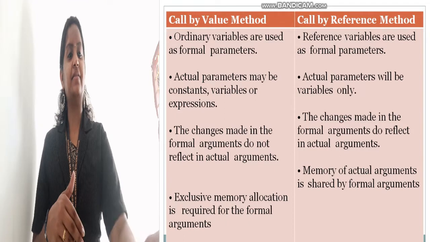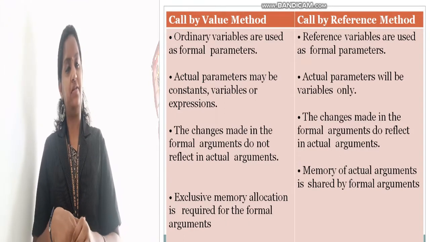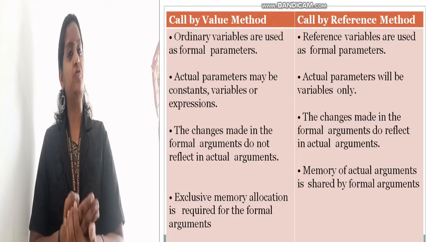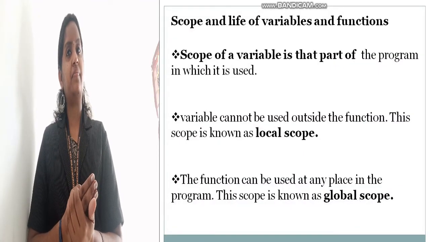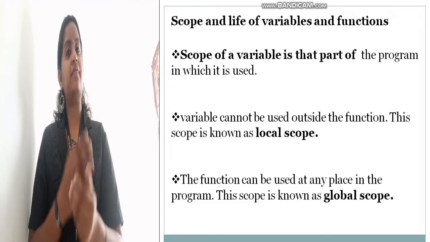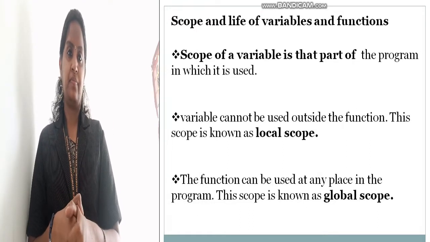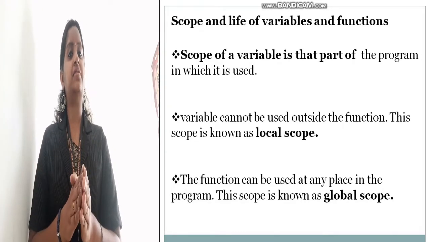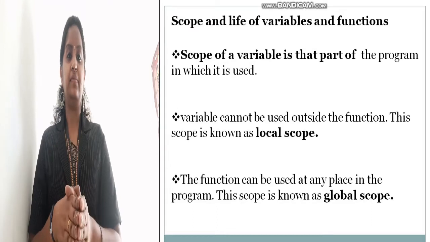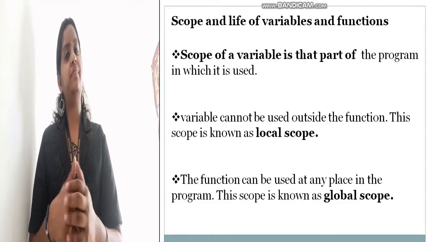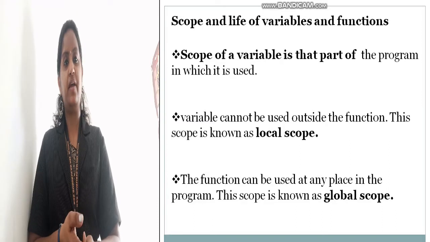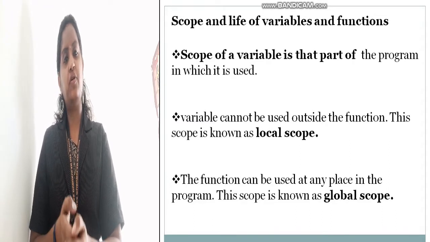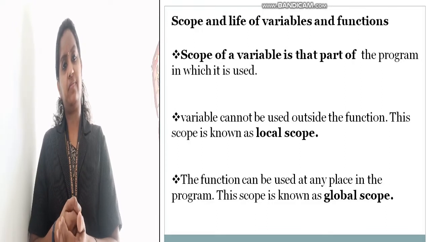And the next is the call by reference method. Here the actual argument is passed to the formal arguments but with a reference variable. That means it shares the memory location. The reference variable is the ampersand symbol, which defines the memory location of a variable. So it will share the memory location.